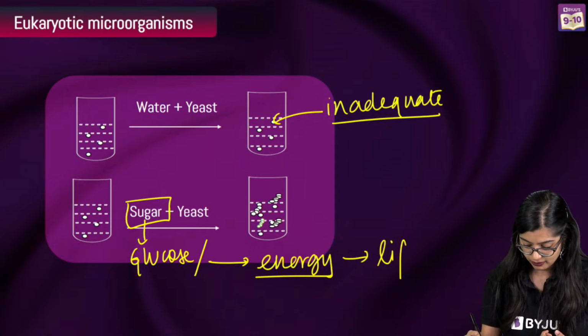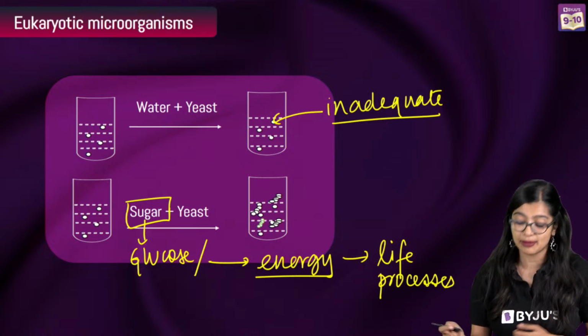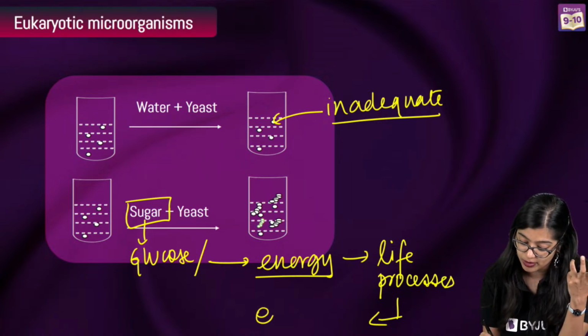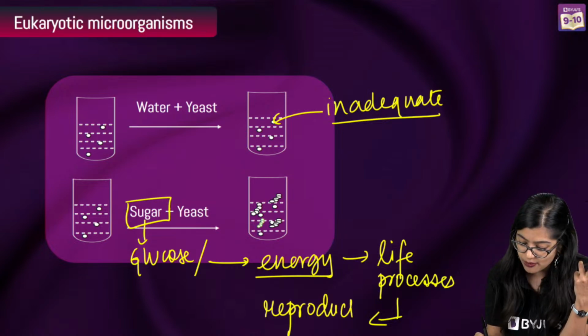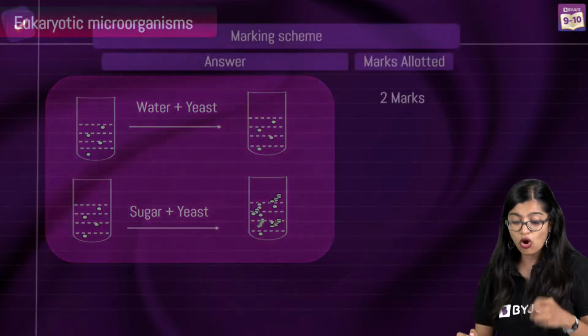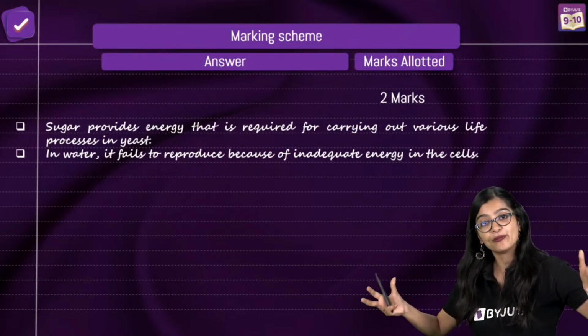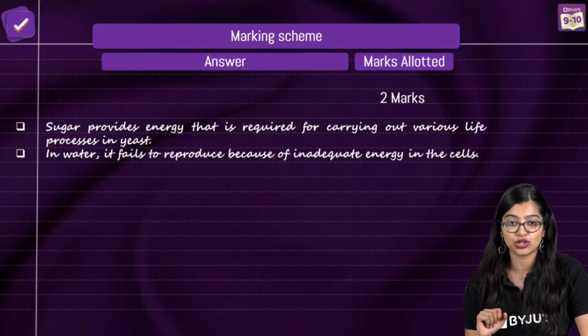Energy is required for life processes, and one of the important processes for which energy is consumed is also reproduction. So here we see that yeast colonies are able to grow in sugar solution because they are getting energy.